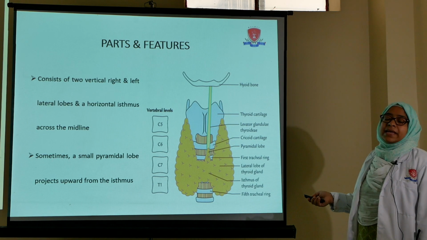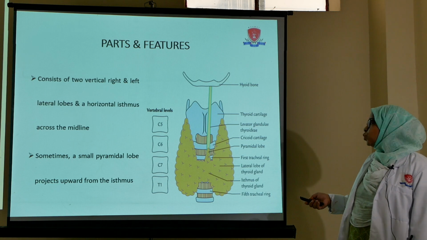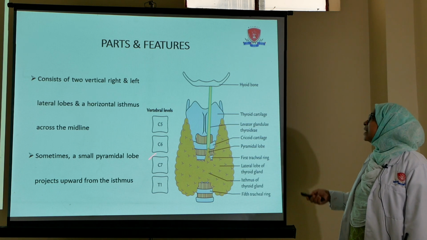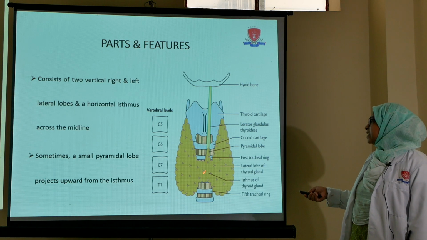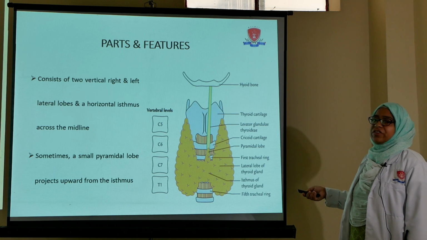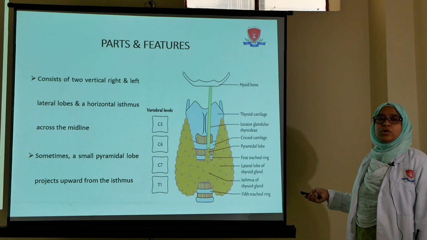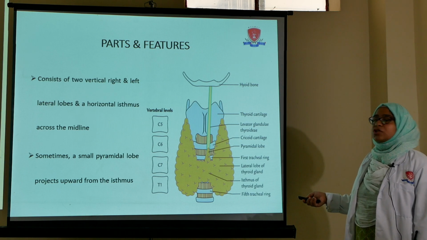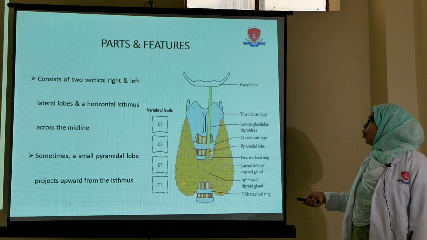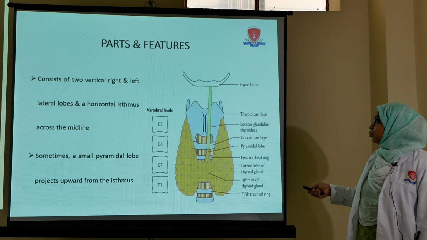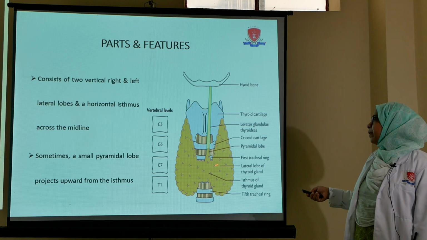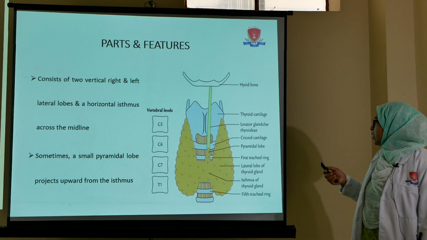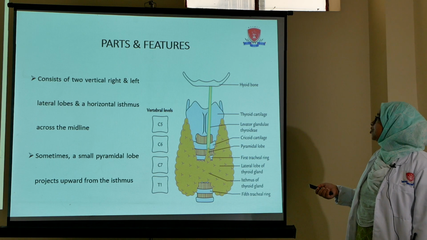Whereas the isthmus consists of two surfaces and two borders. The one which is anterior is the anterior surface, and the one at its back side is the posterior surface. It has two borders, an upper border and a lower border. Now we will discuss the relations.